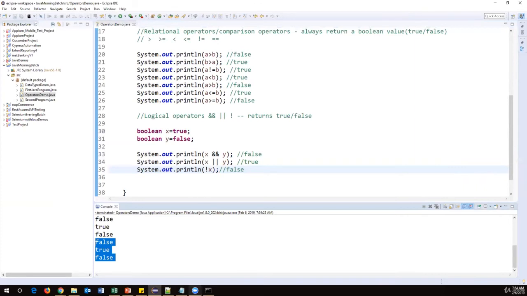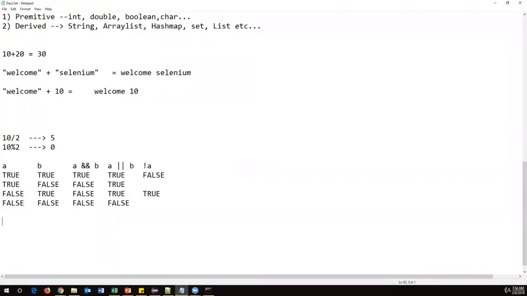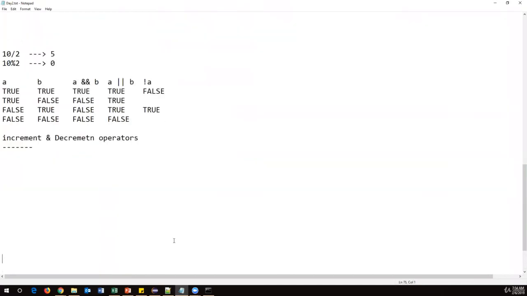At the end, we have a few more operators called increment and decrement operators. Normally, when I have a variable like a is equal to 10, and I want to increase the value of a by 1, how do I increase it? I will write a is equal to a plus 1.